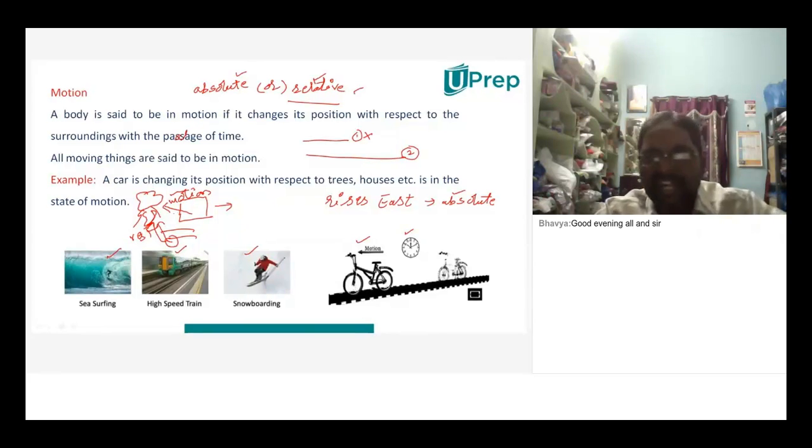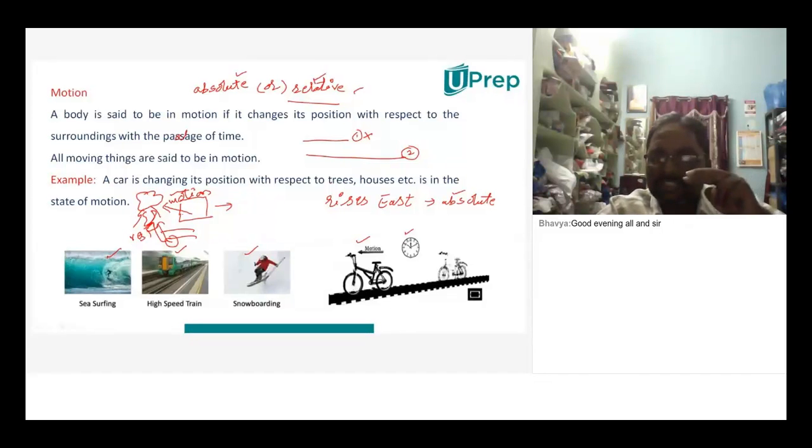To say it correctly, you have to say from where you are observing it. If I am moving in a train, the tree is in a state of motion. That is right. If I am on the platform, the tree is in a state of rest. That is also right. So both are right, no?